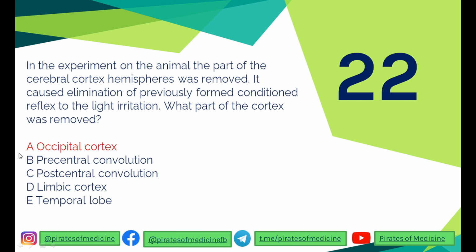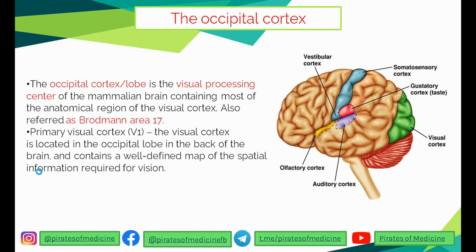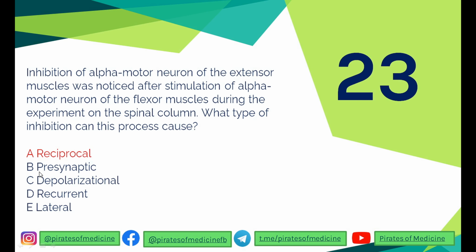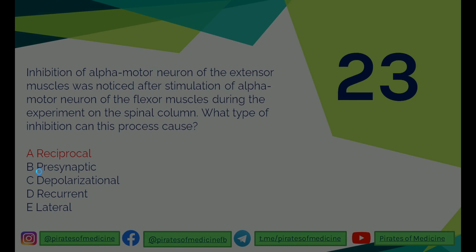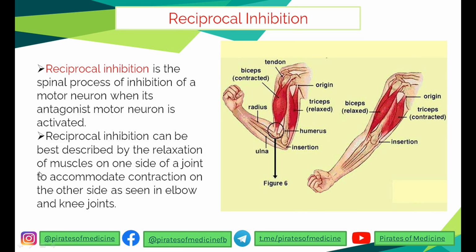So the 23rd question is that inhibition of alpha motor neurons of extensor muscles was noticed after stimulating alpha motor neurons of flexor muscles. So what type of inhibition is this? So this is a special case of reciprocal inhibition. Reciprocal, you can understand from the name itself, is a spinal process of inhibition when inhibition of one motor neuron occurs when its antagonist is activated.